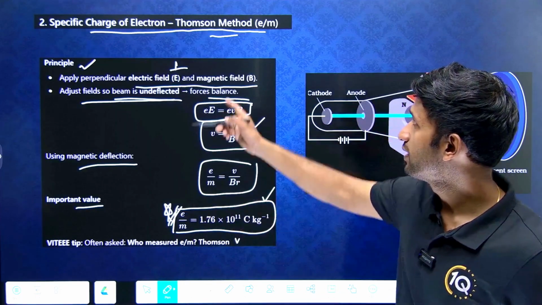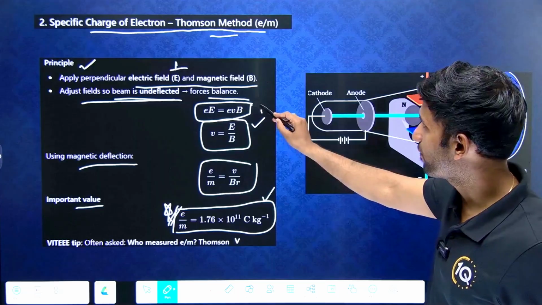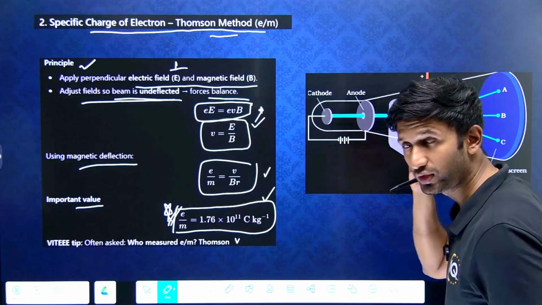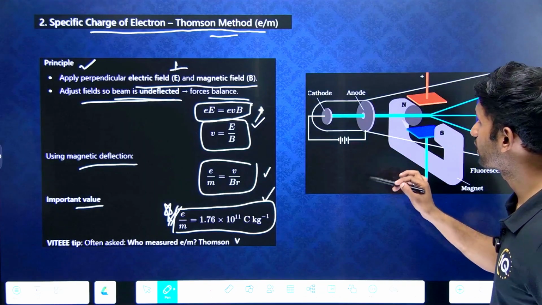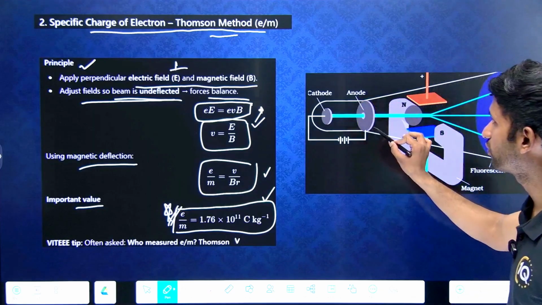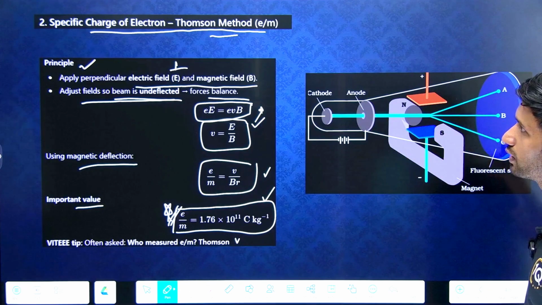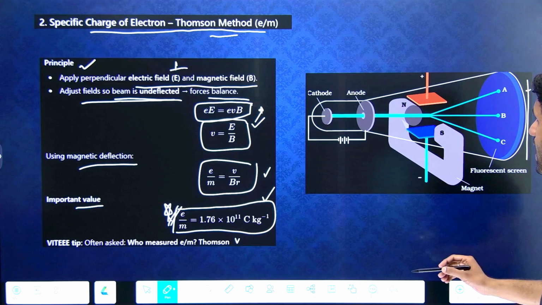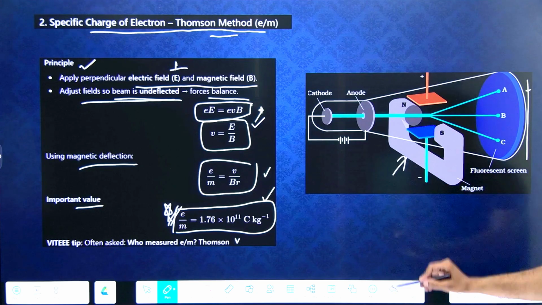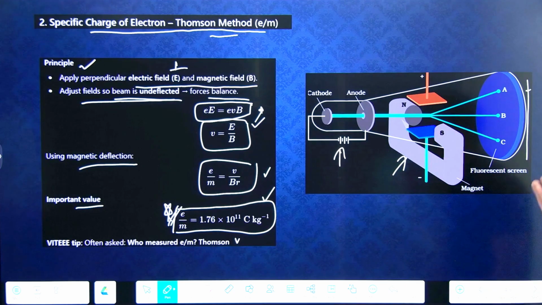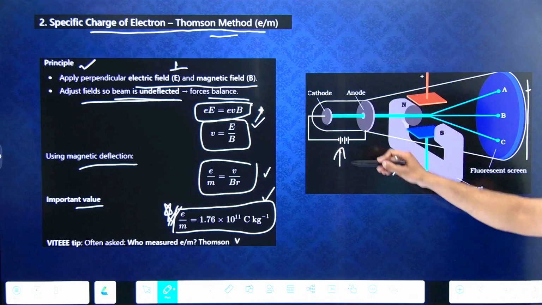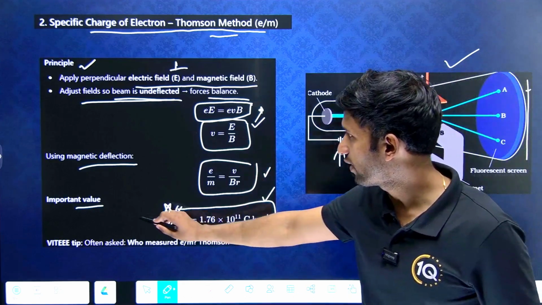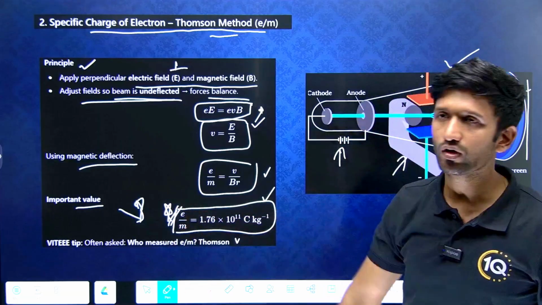So obviously the Thomson method is there, right? And these are the important expressions: v equals E by B, e/m equals v upon B r, and e/m equals 1.76 × 10^11 coulomb per kg, right? So the cathode is placed, the anode is placed over here, and this is the fluorescent screen, observed over here. Plus and minus, a magnet is placed over here, and a battery connection provides the voltage supply. This was the structure of the Thomson method, and these are the expressions which are important from the examination point of view.